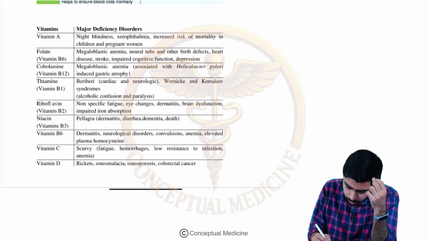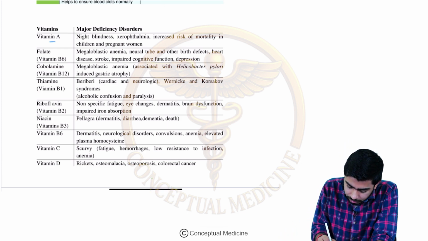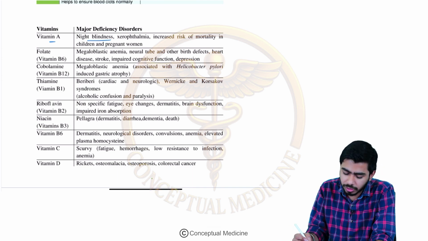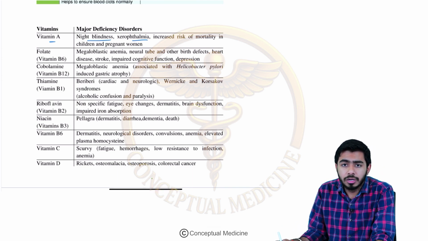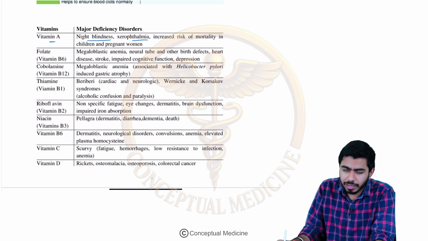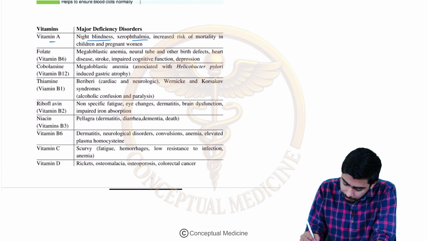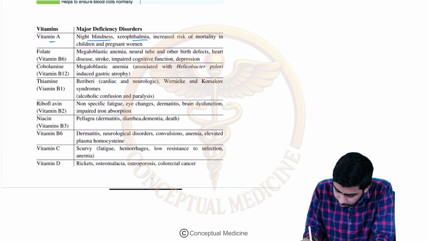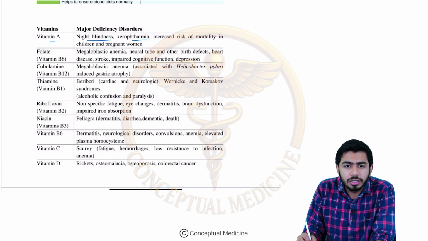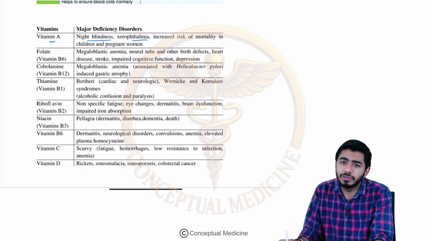So deficiency, if we talk about, guys, let me take vitamin A over here. Vitamin A, we know that it is causing night blindness, right? Xerophthalmia. We have talked about the classification as well according to WHO, and the WHO classification for the public health problem as well. Xerophthalmia can increase the risk of mortality in children and pregnant women if a very low level of vitamin A is seen, right?